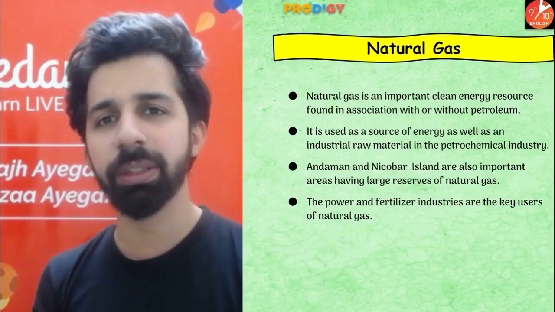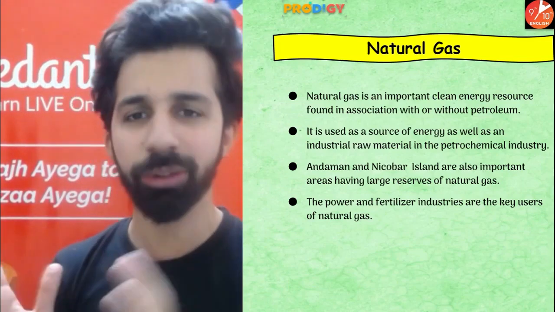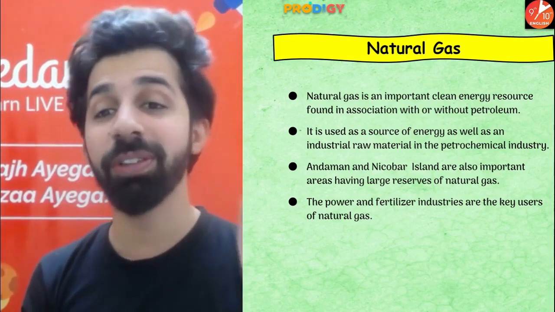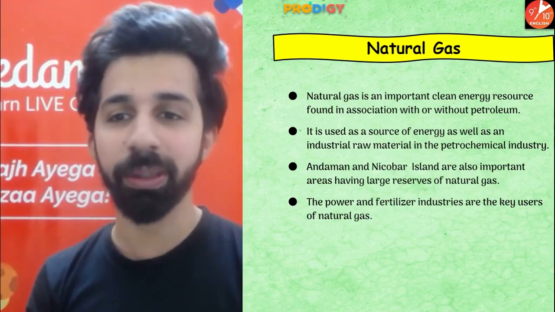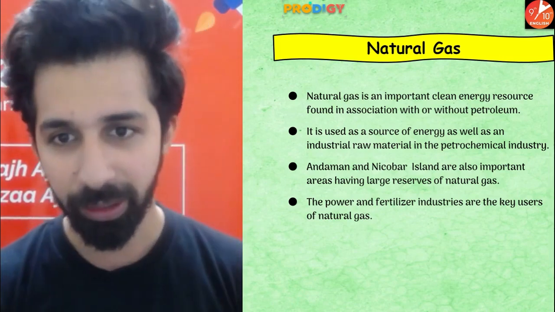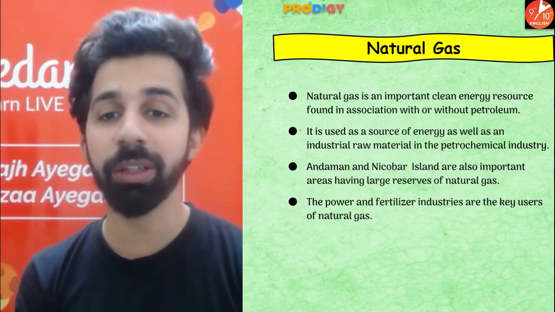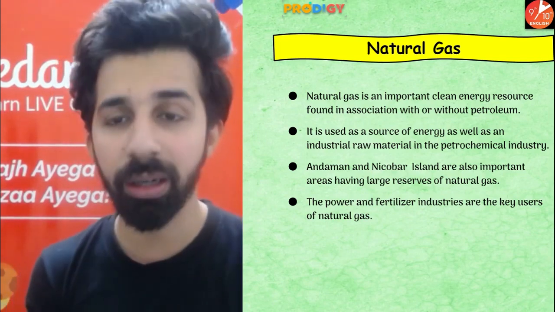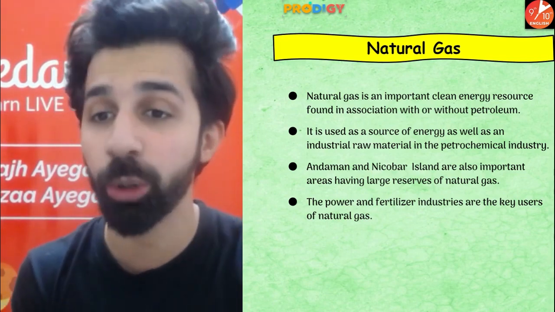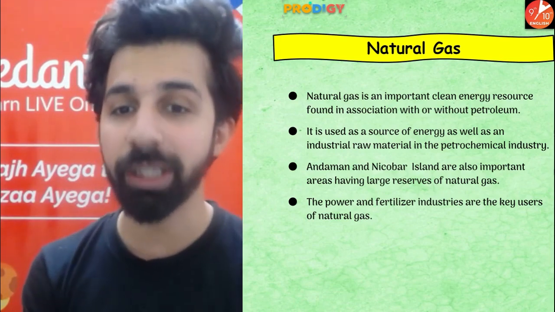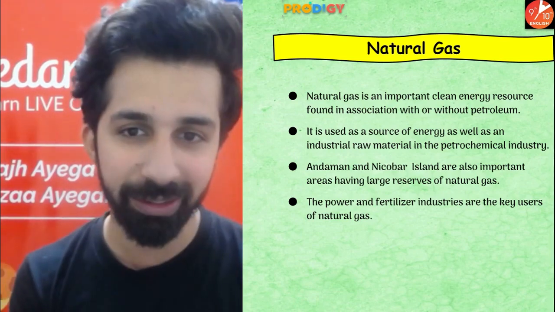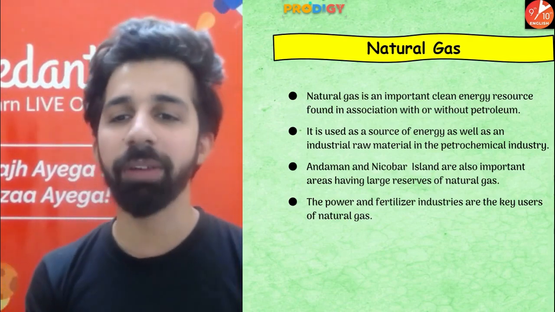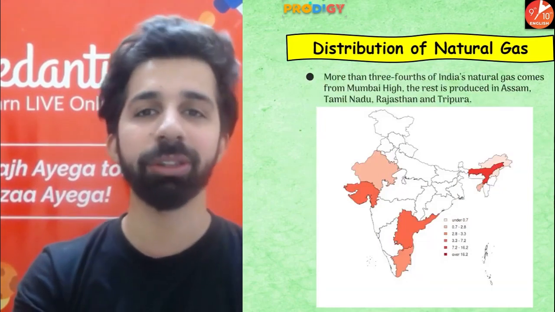Sometimes where petroleum reserves are there, you will come across reserves of natural gas also, but not necessarily every time. It is used as a source of energy as well as an industrial raw material in the petrochemical industry. Okay, so guys, in India, Andaman and Nicobar Islands are also important areas having large reserves of natural gas. Andaman and Nicobar Islands are also known as the Bay of Bengal Islands. The power and fertilizer industries are the key users of natural gas.